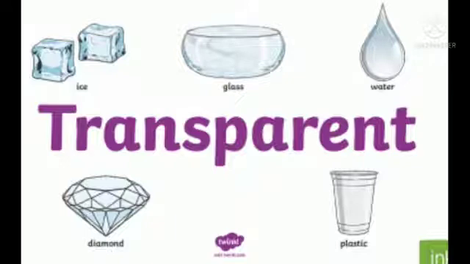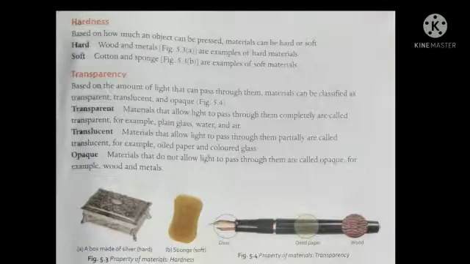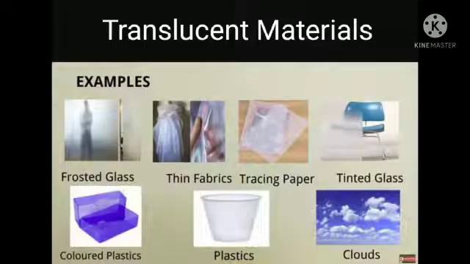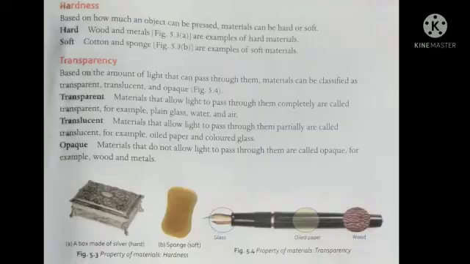Now students, what is translucent material? The materials that allow light to pass through them partially are called translucent materials, which means you can see the object behind a translucent material in a blurry way. What are the examples of translucent material? It is frosted glass, thin fabrics, tracing paper, tinted glass, colored plastic, clouds, etc.